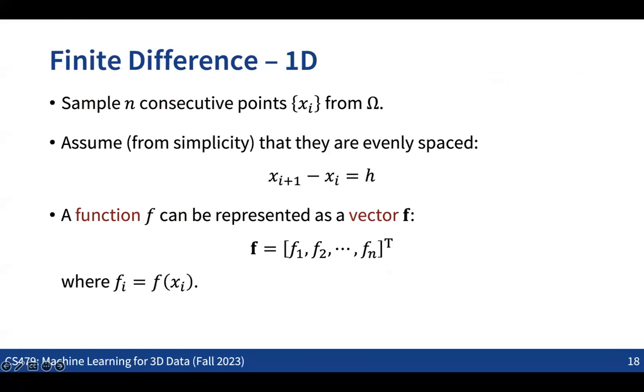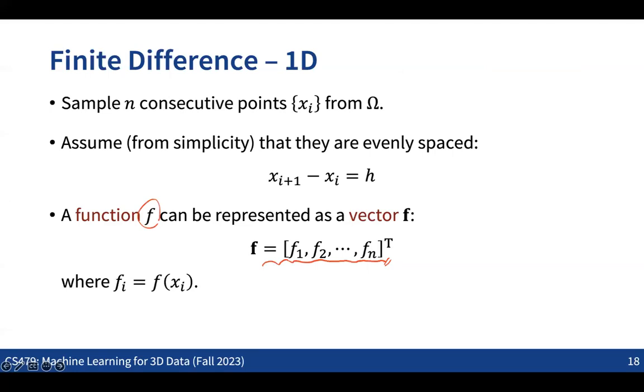If you have a 1D space and samples at uniform intervals, you get the value of the function at each point, like x0, x1, and so on, with f(x0) and f(x1). So we can discretize the given function like this. In this way, any function f can be represented as a vector in the discrete setup. This is very straightforward, right?